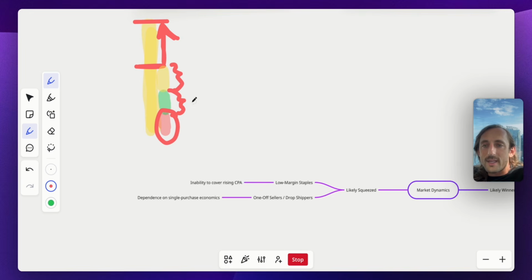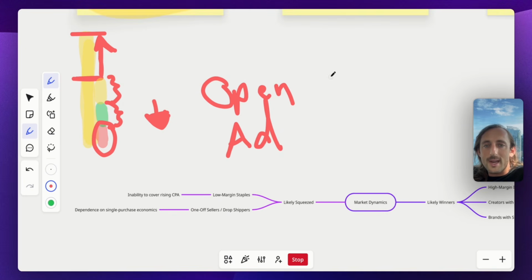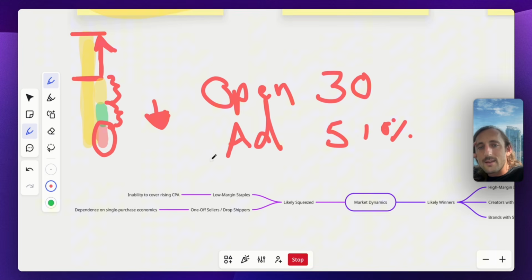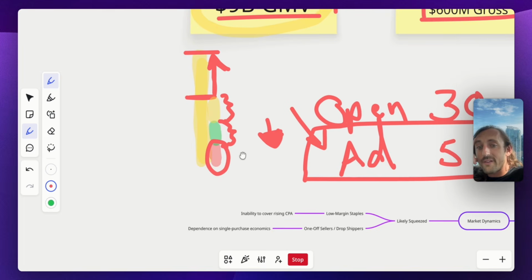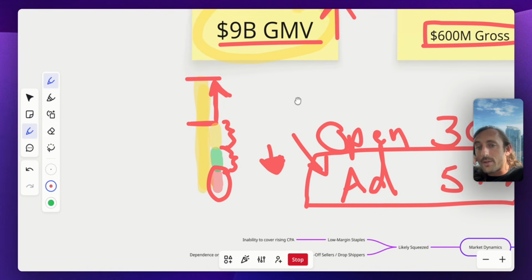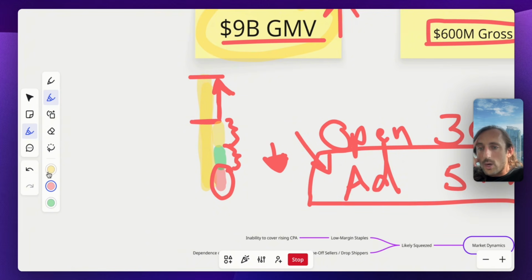You've also seen as an affiliate, a lot of your commissions are starting to go down. You notice how they rolled out the open rate and the shop ads rate are different, right? So as a brand, they might set 30% open, but now their ads rate is going to be like 5% or maybe 10%. And TikTok has signaled that, hey, this is where everything is going. It's the GMV Max. So as an affiliate, everything is about hitting high quality videos that get triggered by GMV Max. And so they're going to force the brands to start to pay more. So this is what it's going to end up looking like right here.